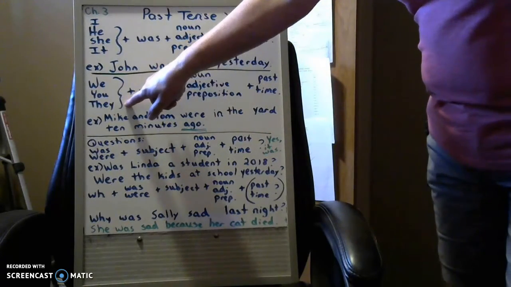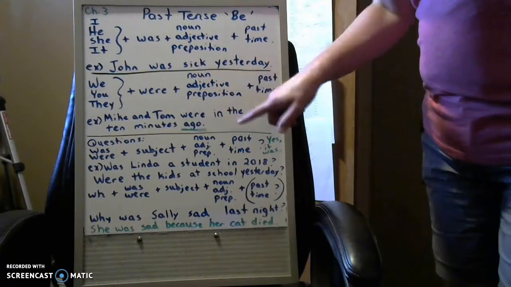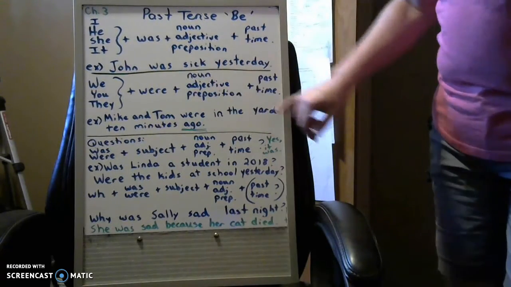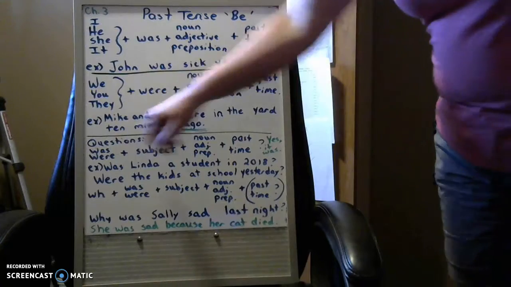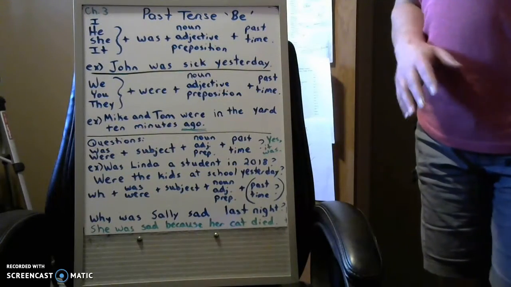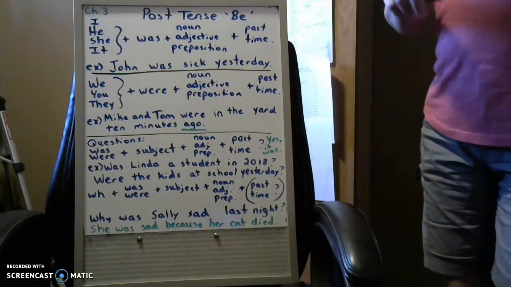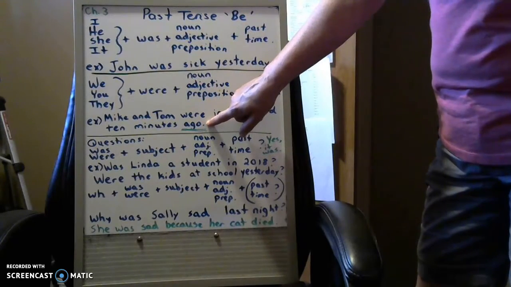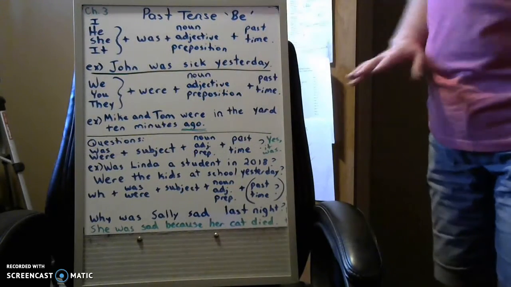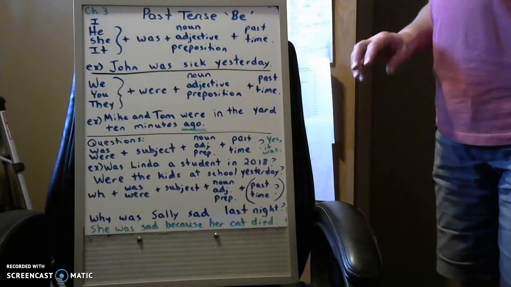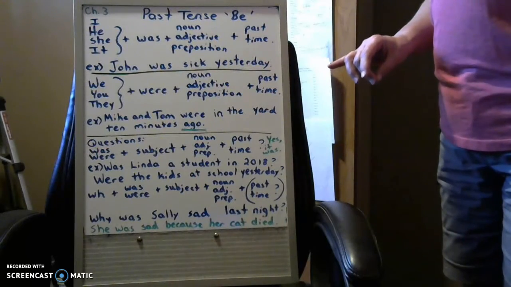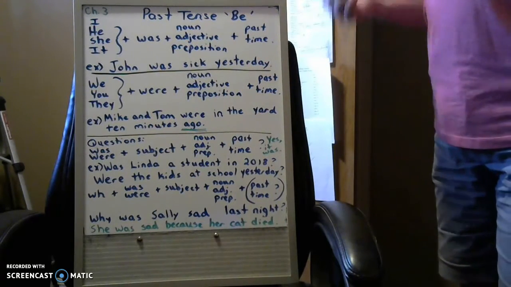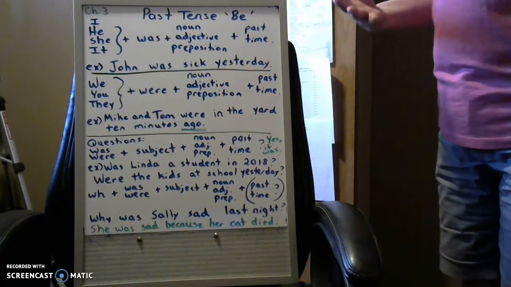So that would be they were in, so in is a preposition, the yard 10 minutes ago. So that's in the past. Now, take note, it's 10 minutes ago. It's not 10 minutes before. A lot of students say 10 minutes before, and it doesn't make any sense. It's an hour ago, 3 days ago, a week ago.